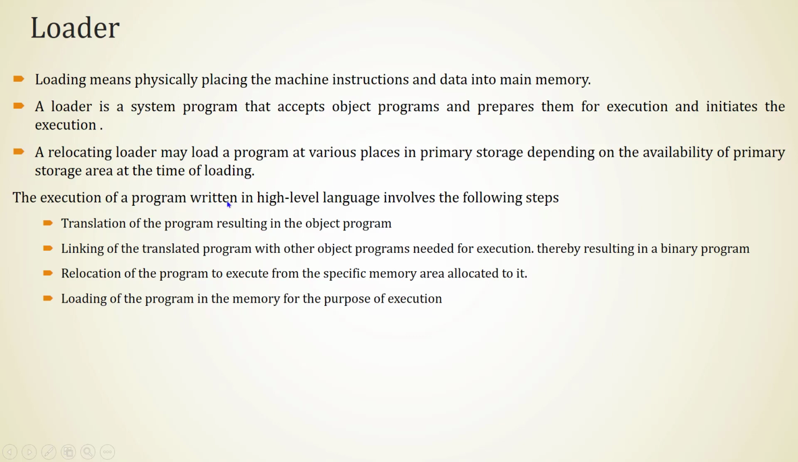The execution of a program written in a high-level language involves the following steps. Translation of the program resulting in the object program. It is clear to you, it is performed by an interpreter or compiler. Linking of the translated program with other object programs needed for execution, thereby resulting in a binary program. I already told you the example of program 1 and program 2. Since program 1 and program 2 are linked, when we load them in the main memory, they will be loaded as a single unit or a single object program.